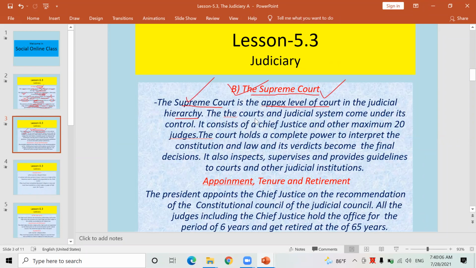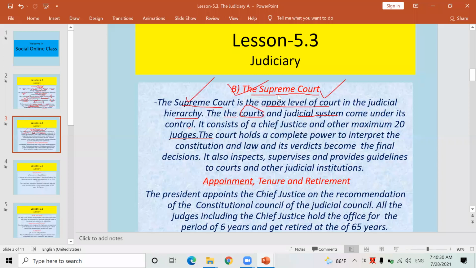And the courts and the judicial system come under its control. It means all the courts, 77 district courts, 7 high courts, and other judicial committees forming municipalities and village executive also come under the Supreme Court. Are you listening? It consists of a Chief Justice.